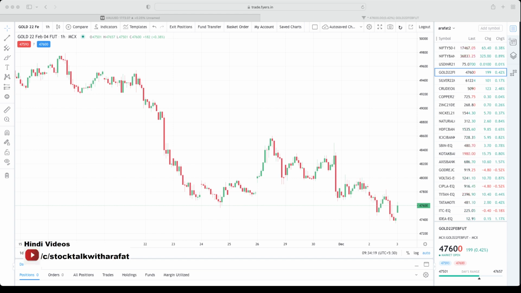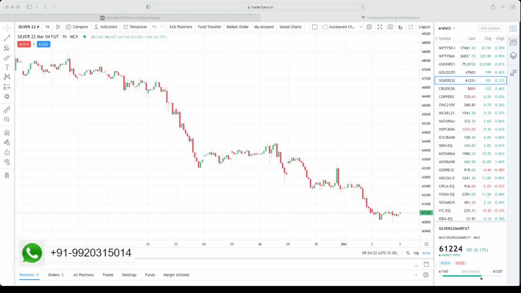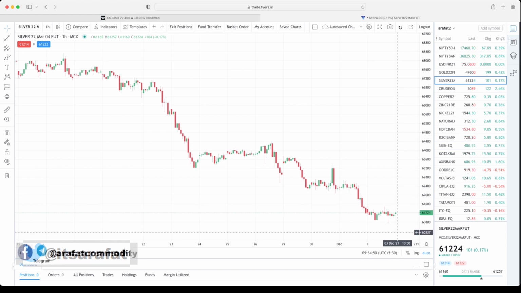MCX gold resistance stands at 47,750 rupees, support at 47,480 rupees. Silver is trading 61,230 rupees. Silver resistance stands at 61,650. Support stands at 60,300 rupees.